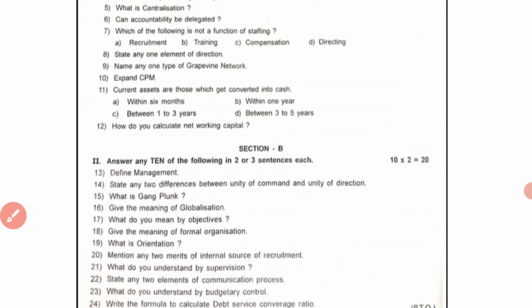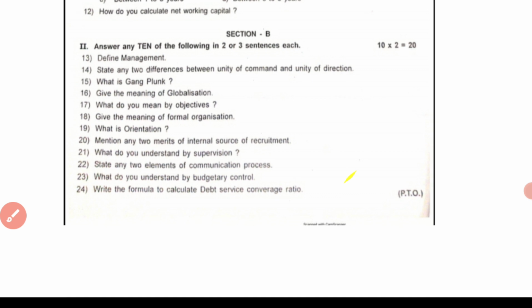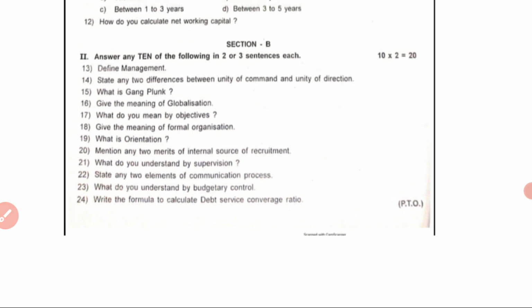And in section B, here also they have given 12 questions. From these 12 questions, you have to answer any 10. Each question carries 2 marks. So the total marks of section B is 20.